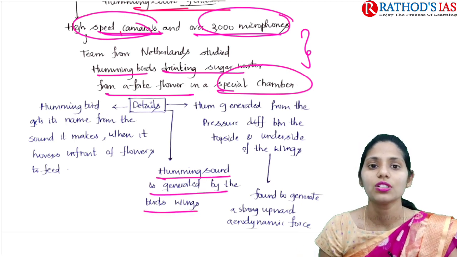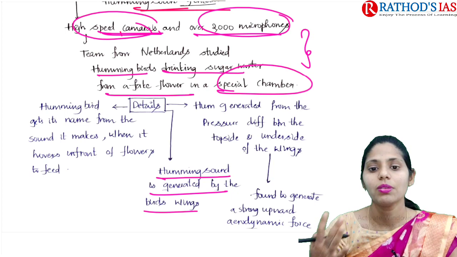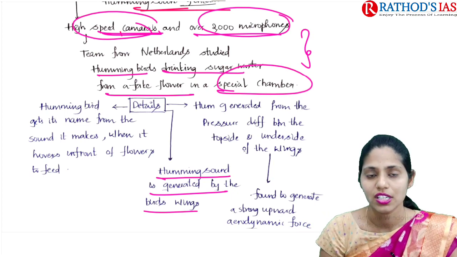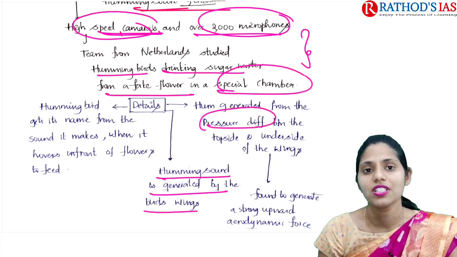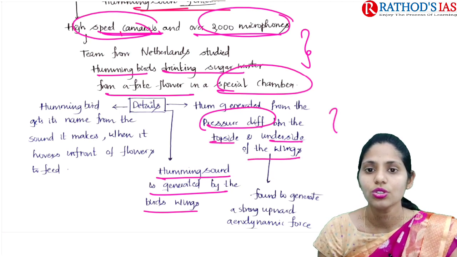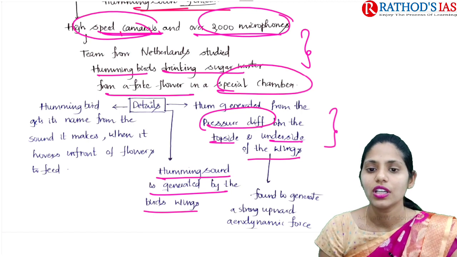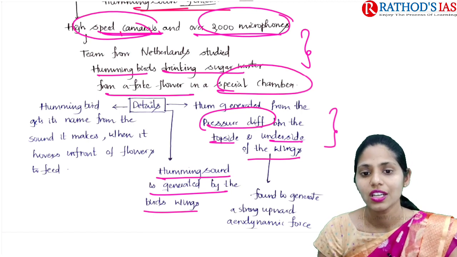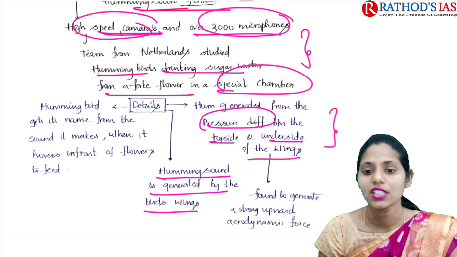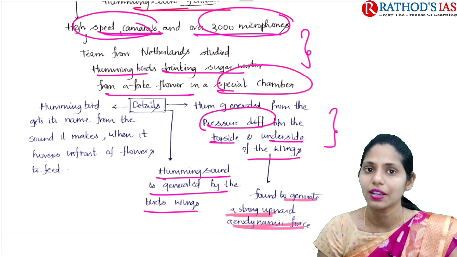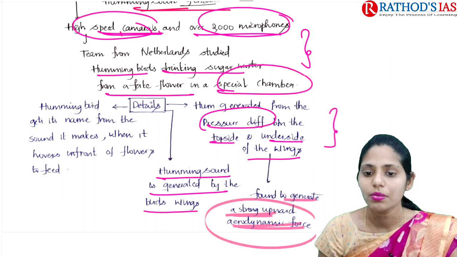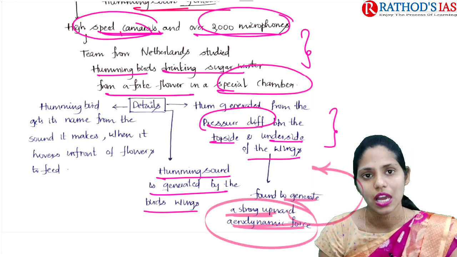Whenever the bird's wings are moving, there will be generation of a pressure difference. Because of this pressure difference between the top side and underside of the wings, the humming sound is created. And this pressure difference leads to generation of a strong upward aerodynamic force, and this aerodynamic force is responsible for the humming sound.